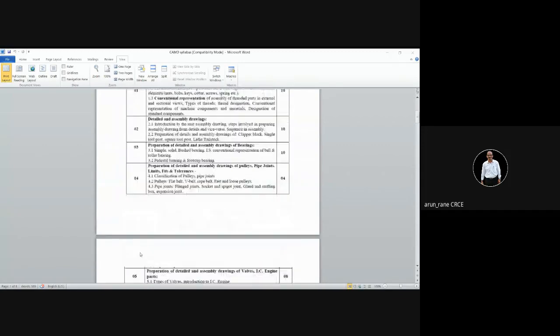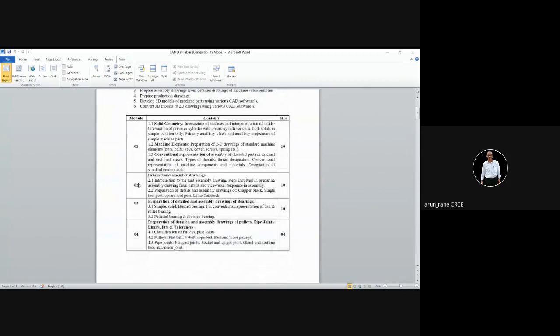From these you have to do at least one assembly from each and every module. For module 2, you will have to do the assembly of the clapper block. This clapper block is used on a shaping machine. I'll share how the clapper block is. First you have to draw the various components, and then you have to assemble them. That is from detailing to assembly.